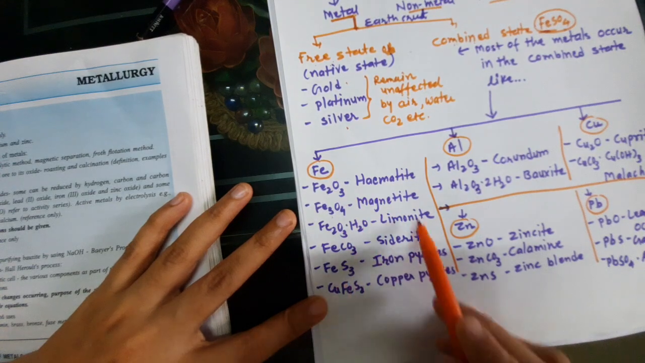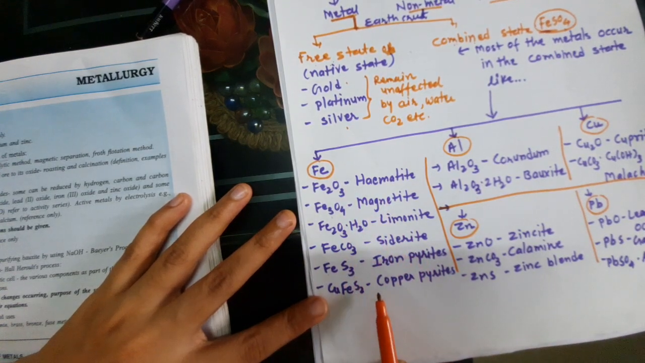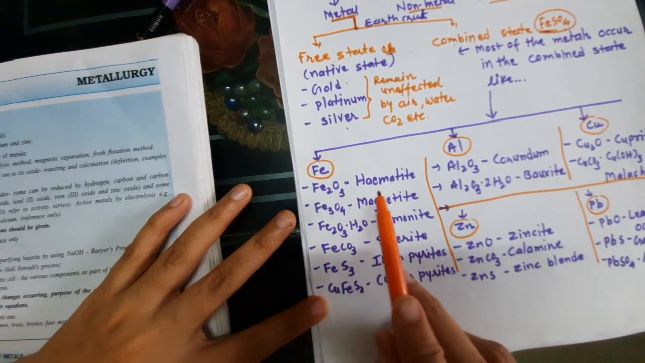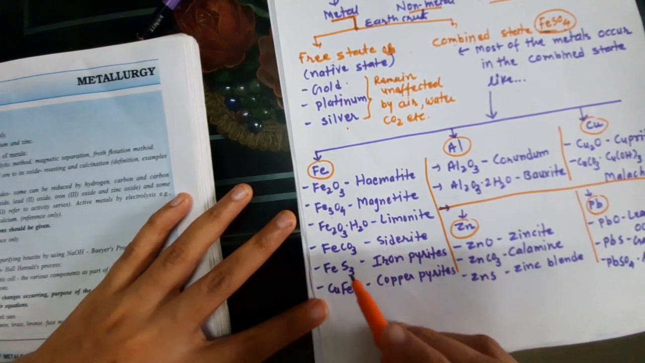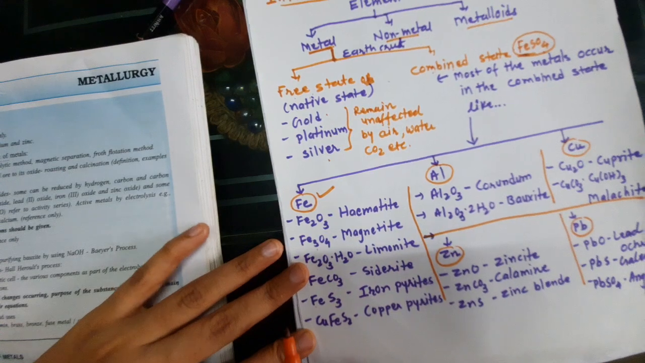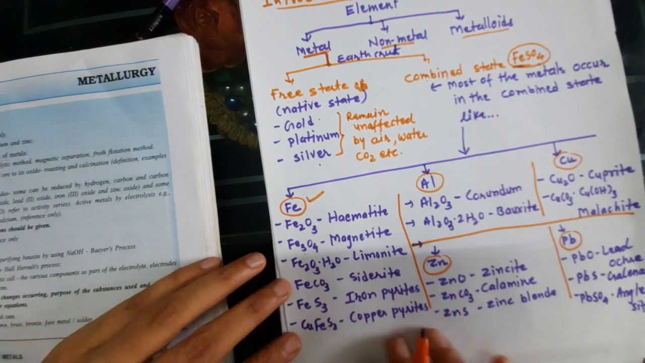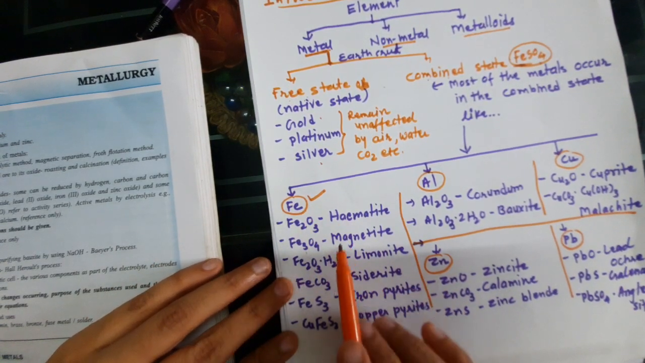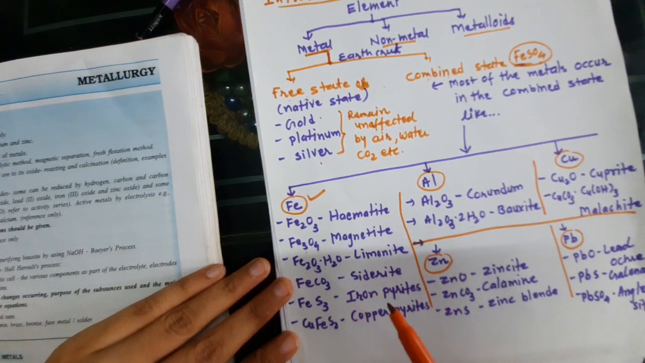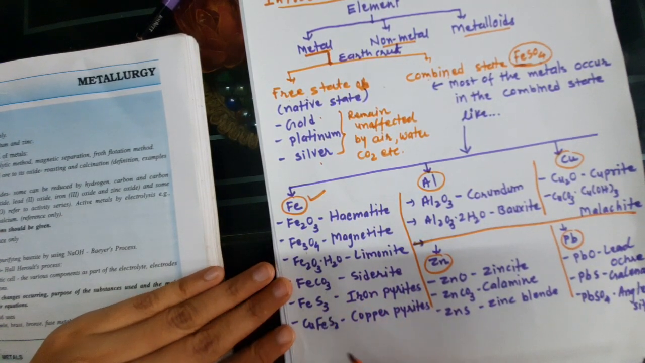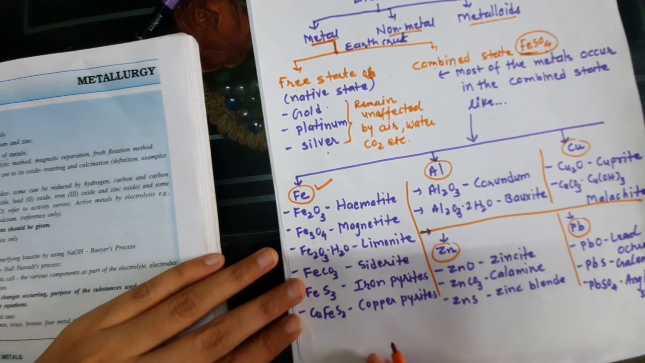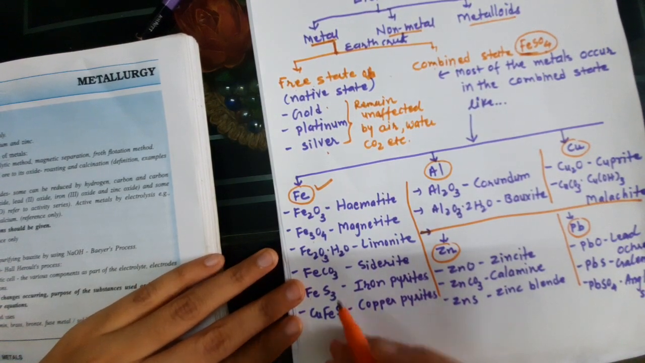So all of these are a combined form of the iron. You need to remember the name as well as the formula, student. Remember, this iron is very important. Many times in the exam it asks what is the formula of hematite, what is the formula of magnetite, and write the oxide form of the iron, write the carbide form of the iron, like that. That type of question is asked.